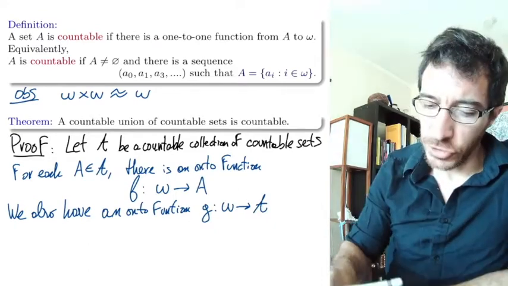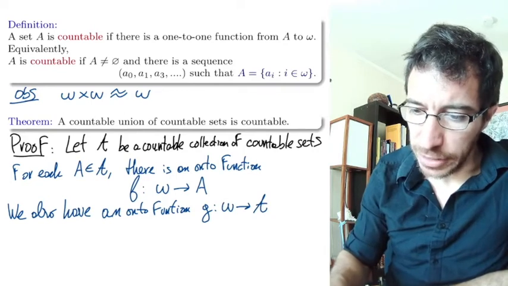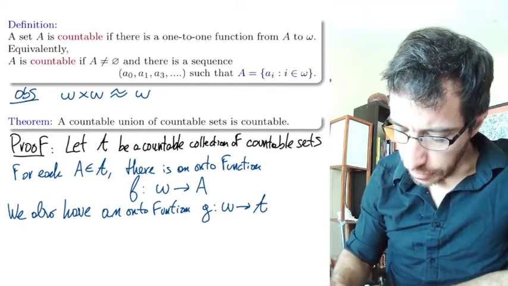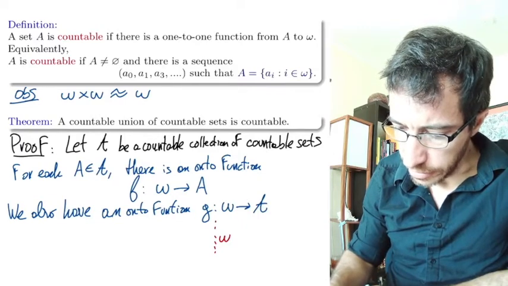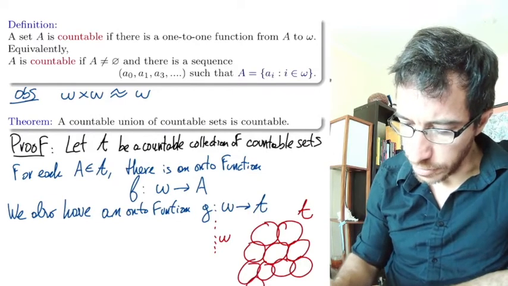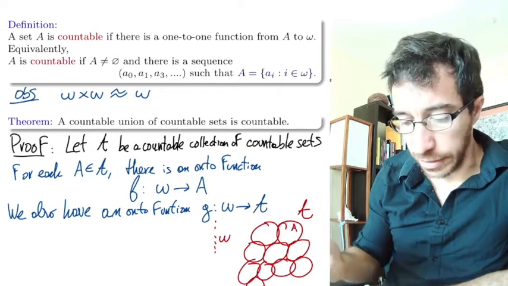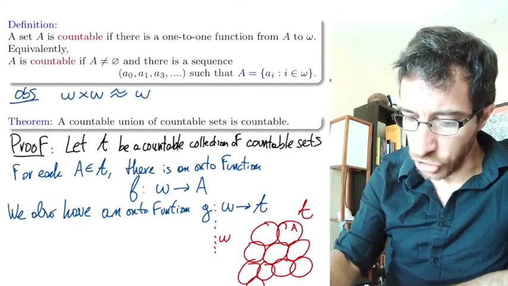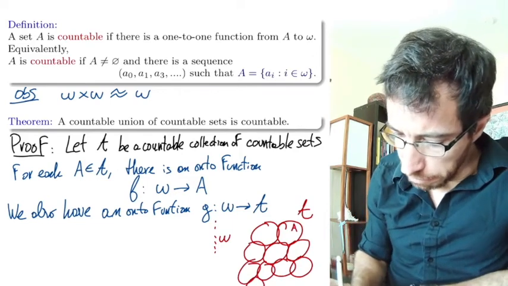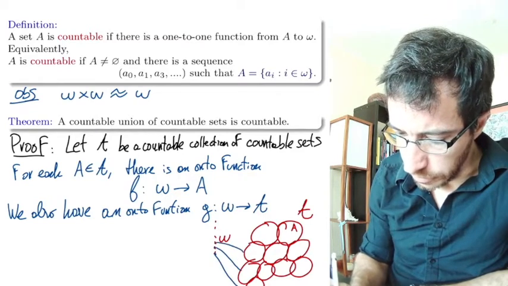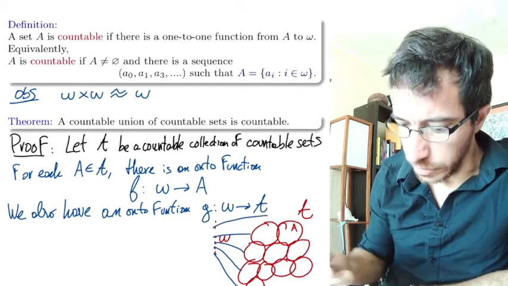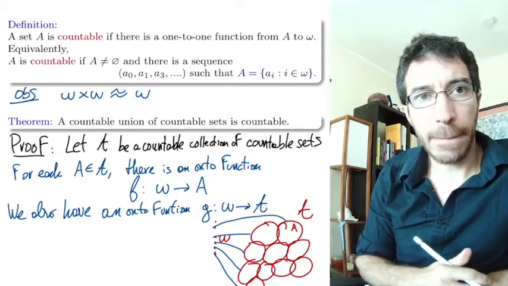Okay? So maybe let me draw a little picture of this. Here is omega, and let's draw A. So A is a collection of sets. These are the ones that I'm calling Roman a, but they are different ones. And then this function g maps to each one of them. This one, this one, this one, and it goes to each set, right?